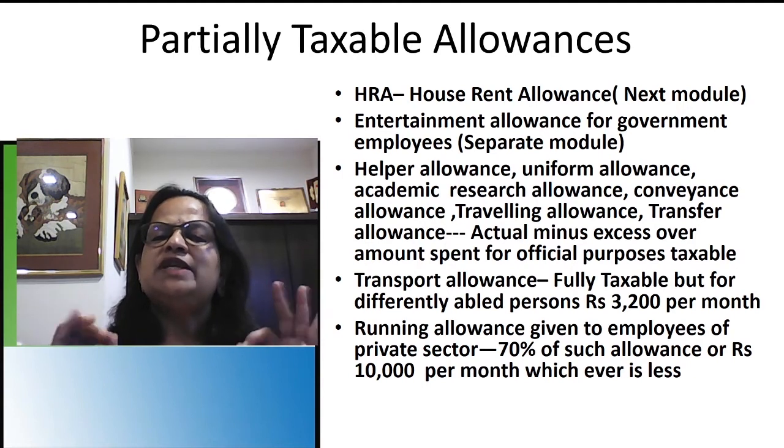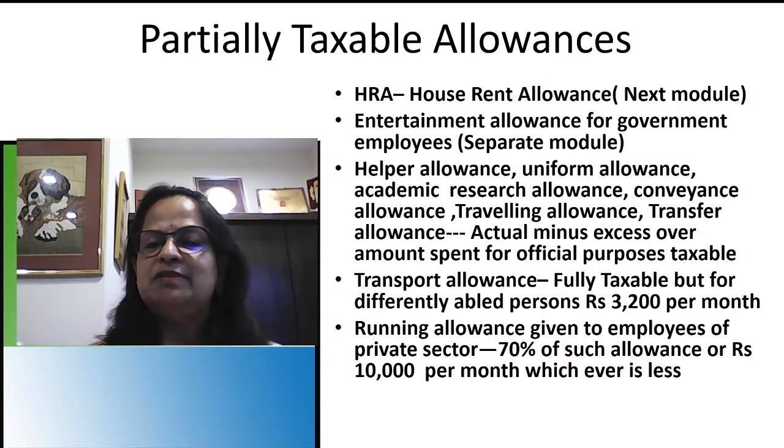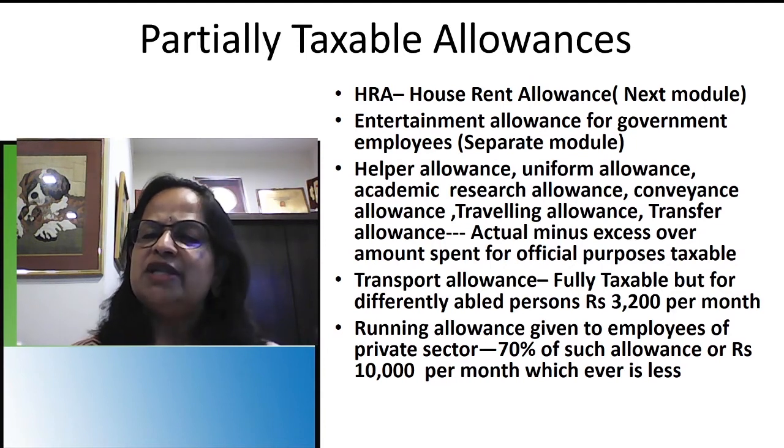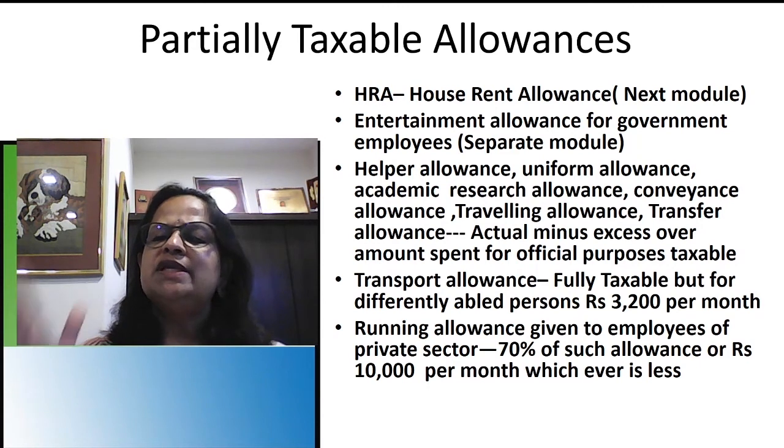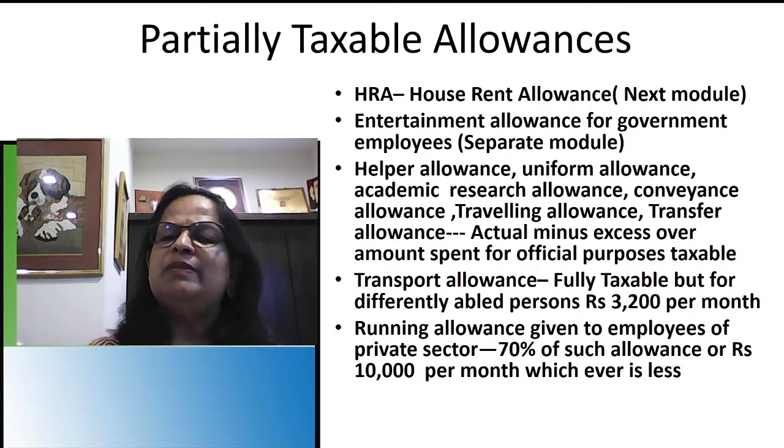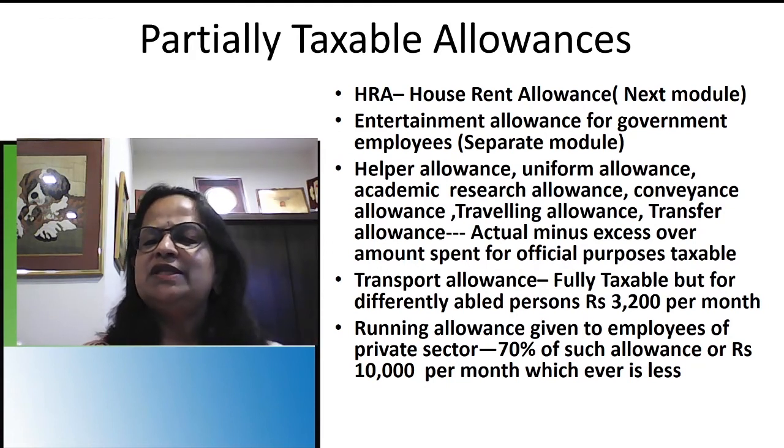This you can expect as a 2-mark question. I have seen that in the question papers. What is transport allowance? To remember, for everyone it will be taxable, and you can add this extra point also: they made this change only in the last assessment year 2019-20. But for differently abled persons, 3,200 per month will be exempted. You know how difficult it is for them to travel. That is why they are giving this exemption.